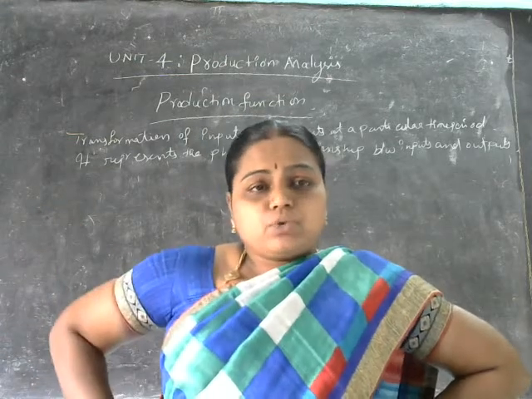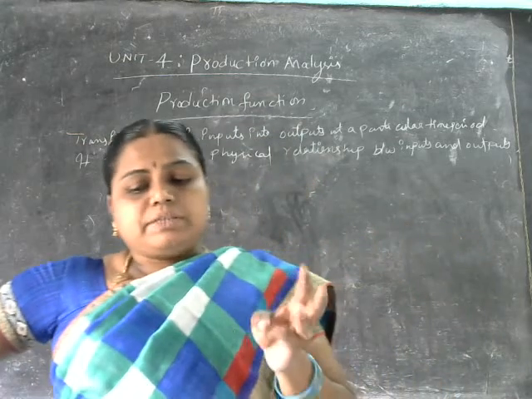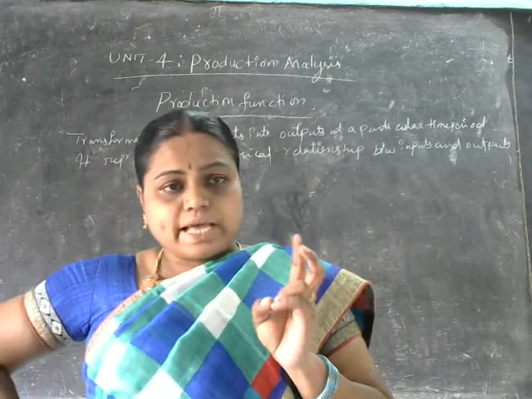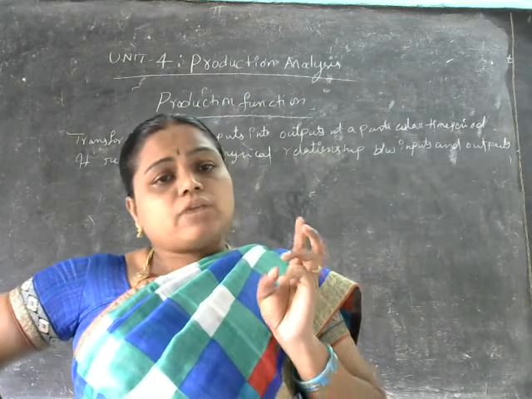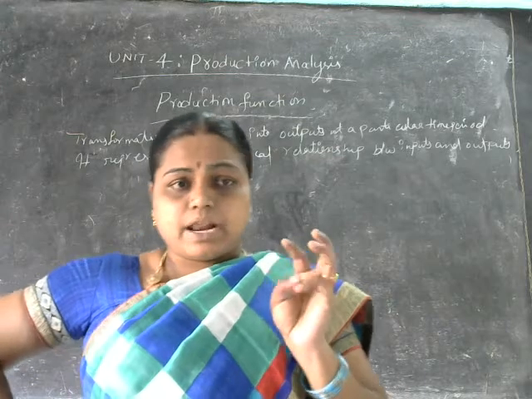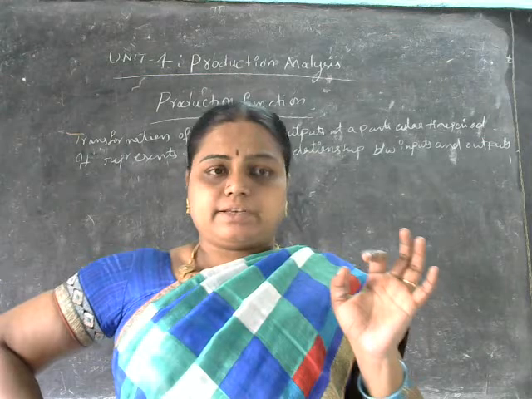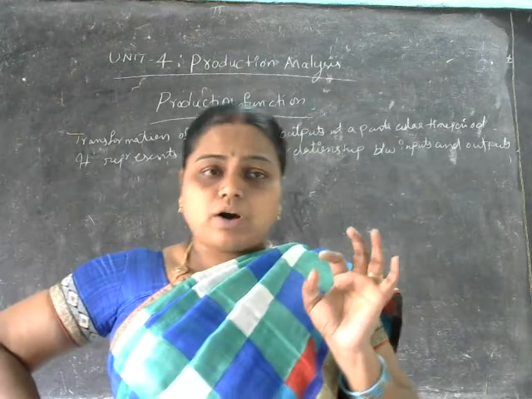So the inputs include what here? Land. The different factors of production we are using in the form of inputs. Those are what here? Land, labor, capital, enterprise we are going to be using here. Land, labor, capital and organization. Organization is also called enterprise, I said here. Land, labor, capital and organization.